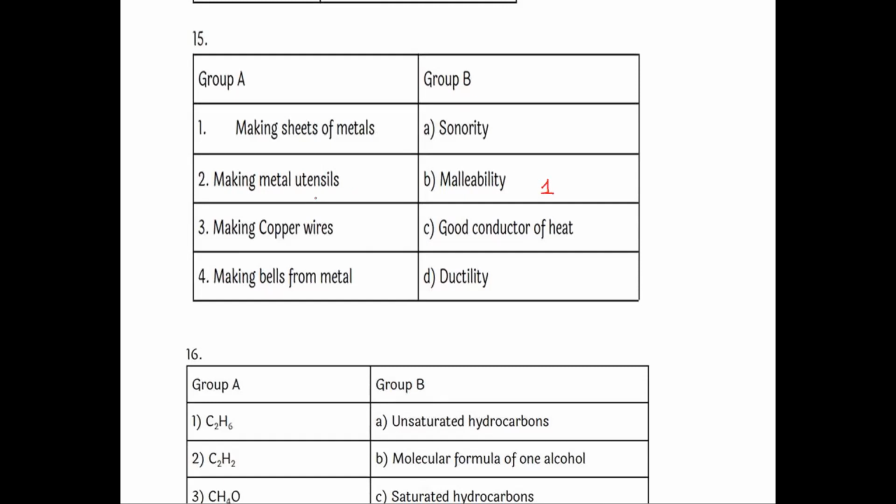Second one is making metal utensils. Utensils, it is a good conductor of heat. So second one is good conductor of heat. Third one, making copper wire. The property of a metal which can be drawn into thin wire is known as ductility.